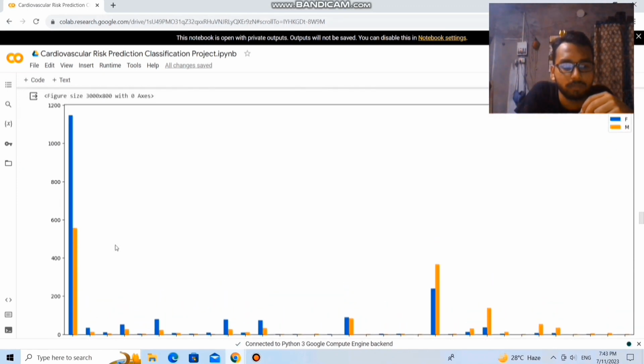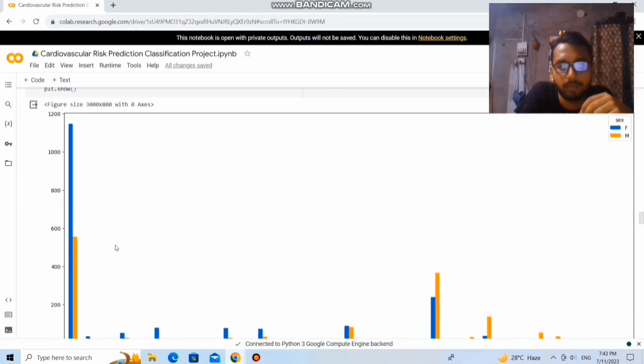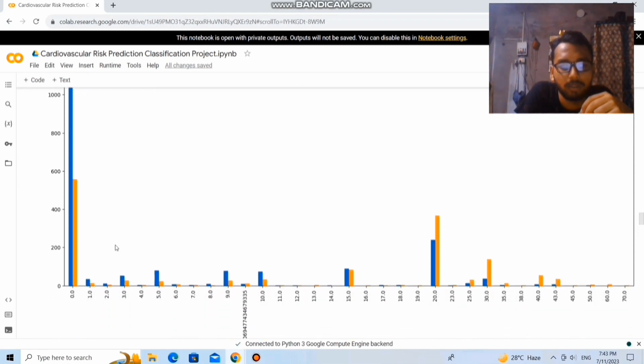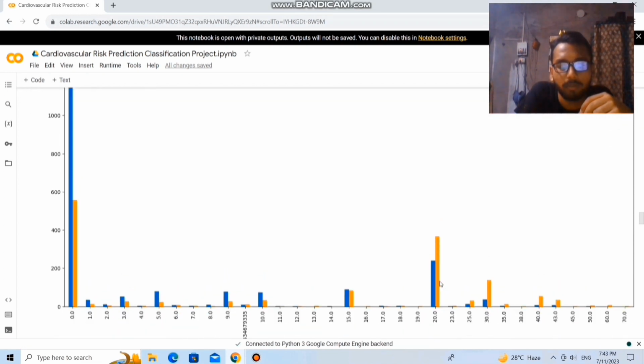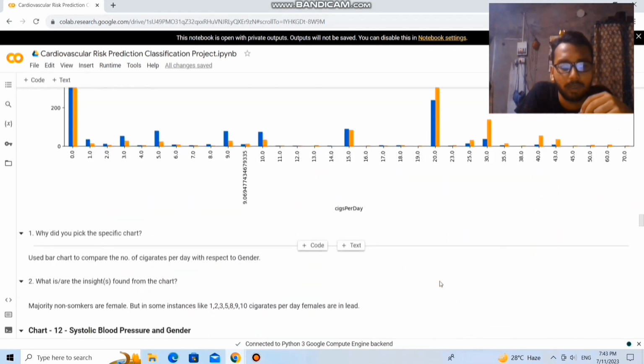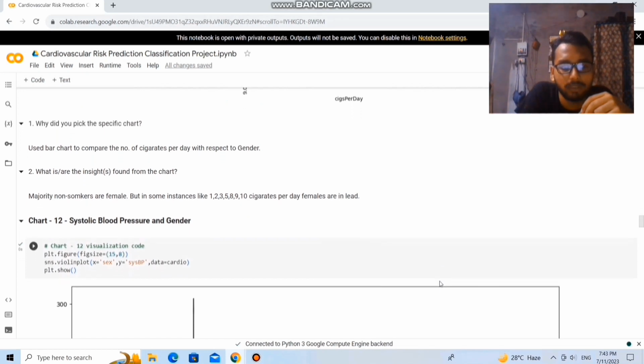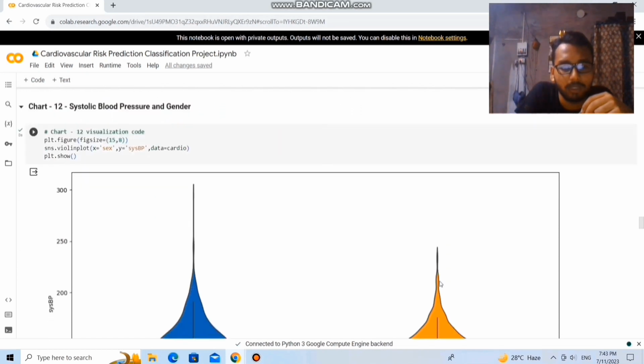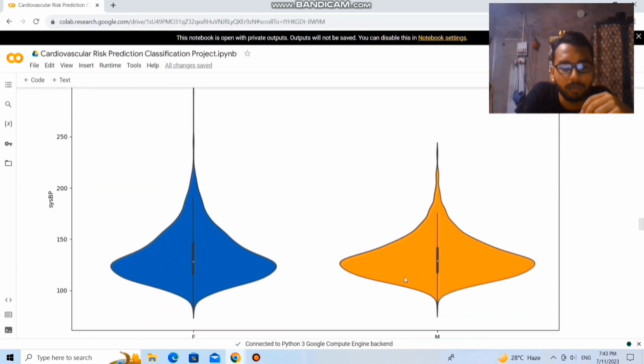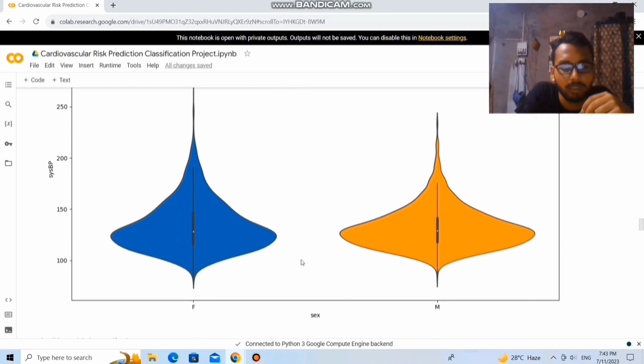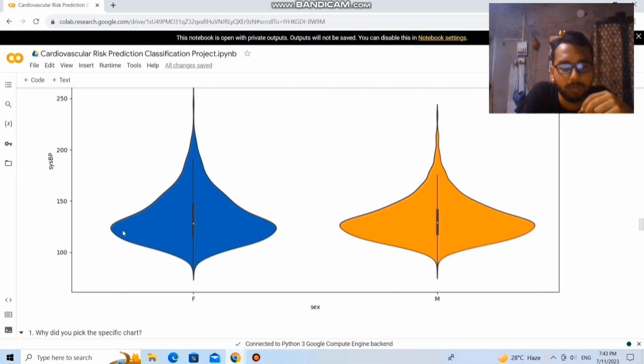Most of the females are non-smokers, while some males smoke 20 cigarettes per day. Systolic blood pressure and gender: from here we can see that the female has blood pressure between 100 and 150.